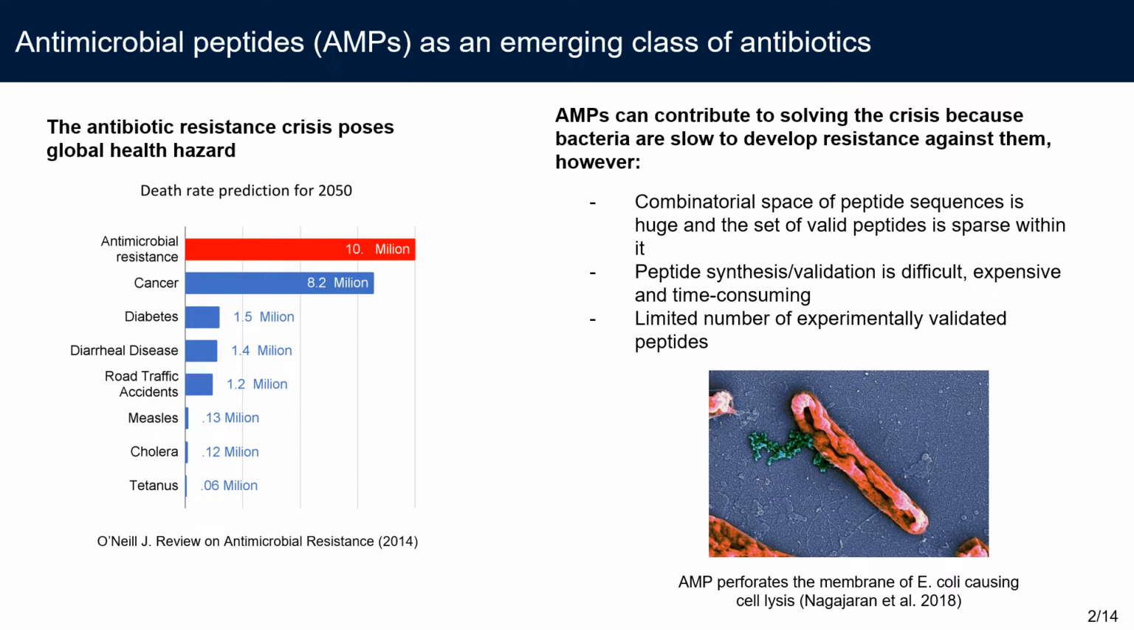It is predicted that by 2050, antimicrobial resistance will lead to 10 million people dying every year, and that's more than all types of cancer combined. Antimicrobial peptides could be a partial solution to this problem. It has been shown that bacterial resistance against AMPs would evolve slower than against conventional antibiotics.